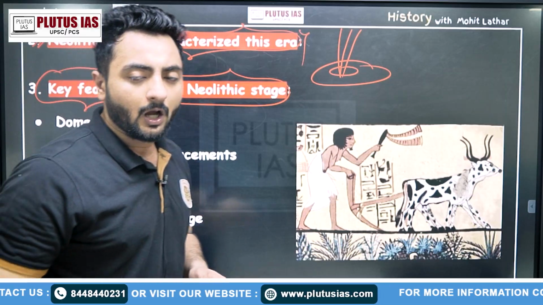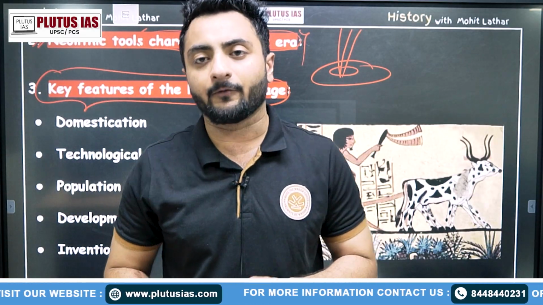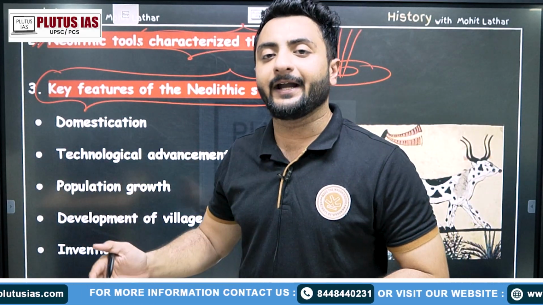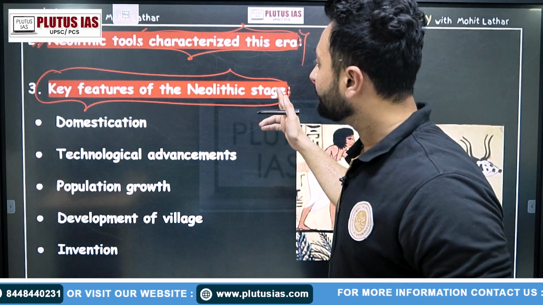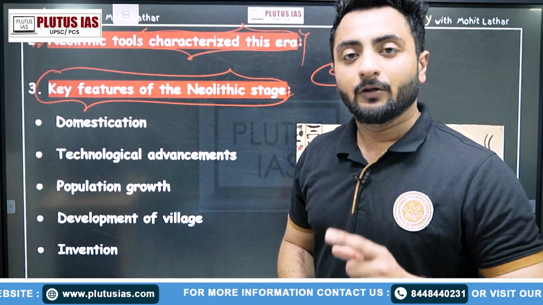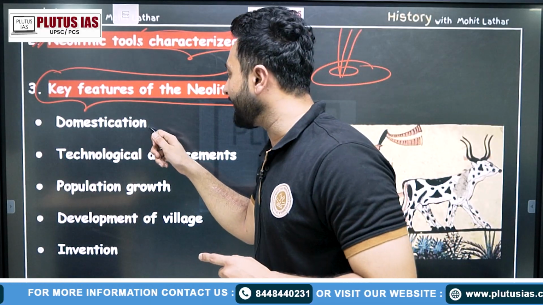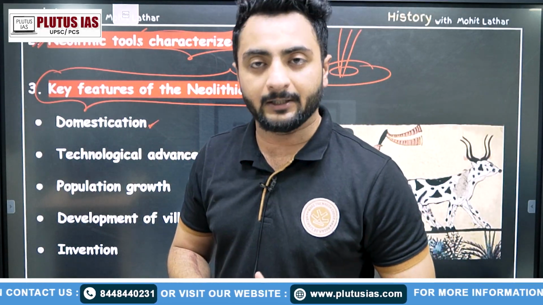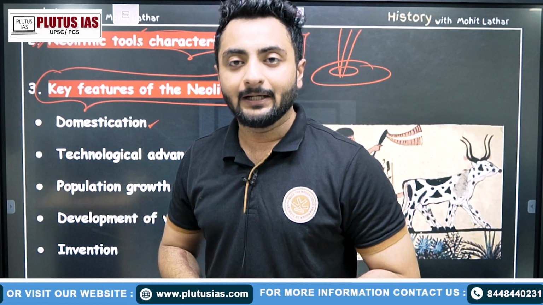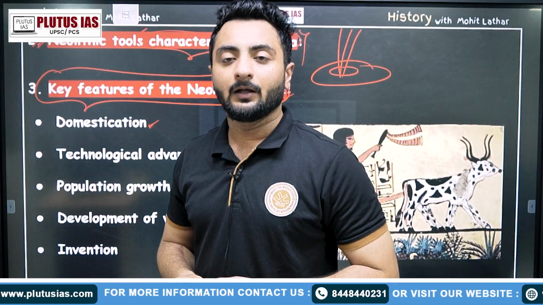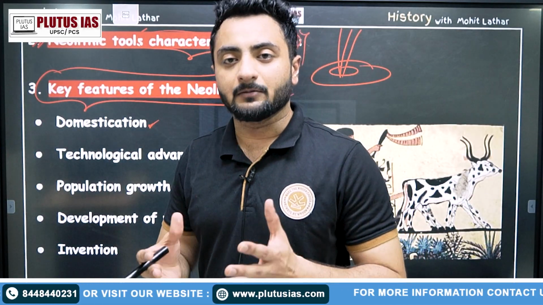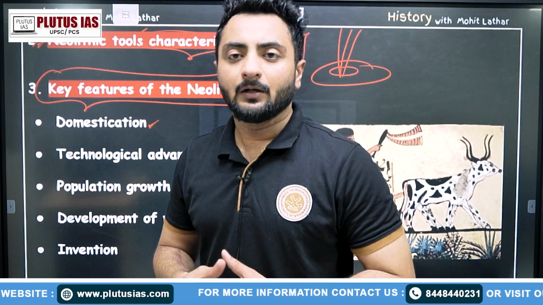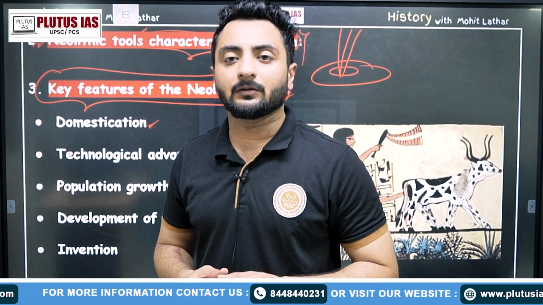Moving forward, what are the key features of this Neolithic stage? If at all a question comes in the optional paper of history paper 1 to define or explain the characteristics of the Neolithic stage, first you should mention that domestication of animals became more prominent. We see domestication of animals to get food produced out of them, be it milk or meat. So domestication of animals was also a key feature of this age.